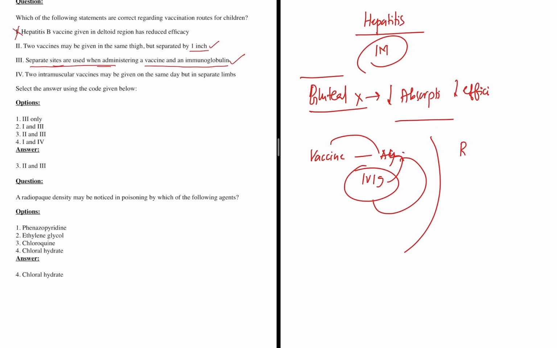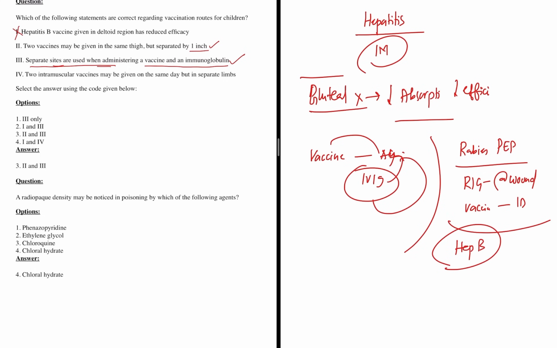So we follow this principle during rabies post-exposure prophylaxis. We give RIG, that is rabies immunoglobulin, at the wound site, and we give the vaccine intradermally at a separate site. We follow the same thing during prevention of hepatitis B infection from mother to child. Immediately after birth, the baby will receive both immunoglobulin and the vaccine, but at different sites. So these two are correct answers.